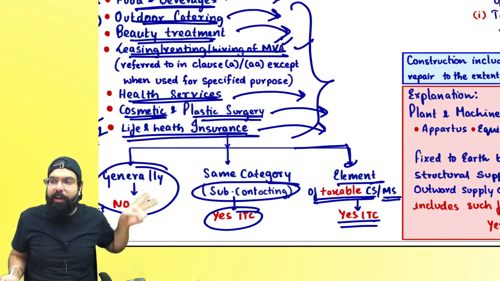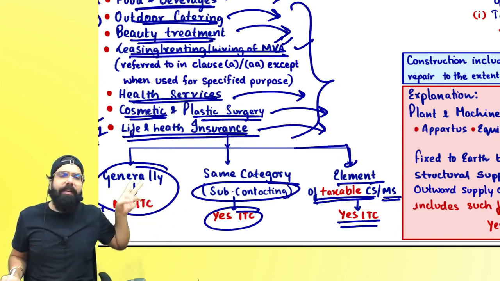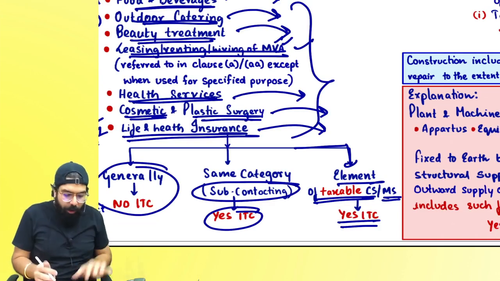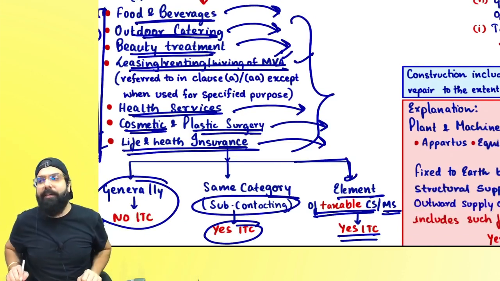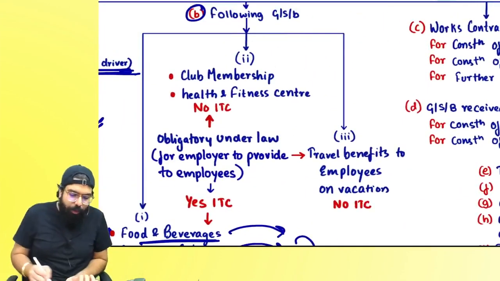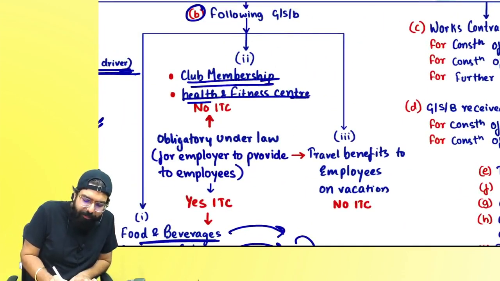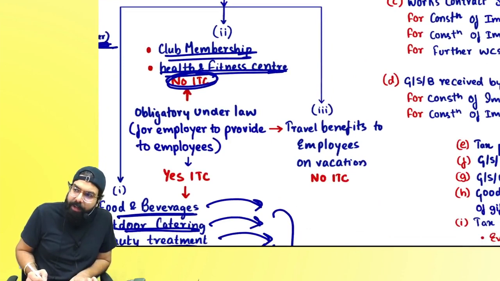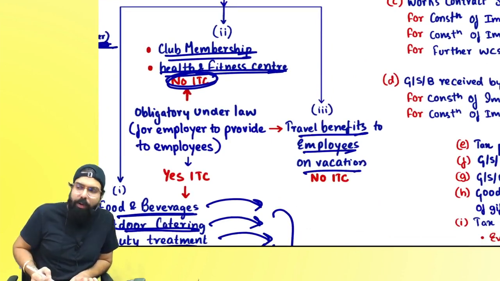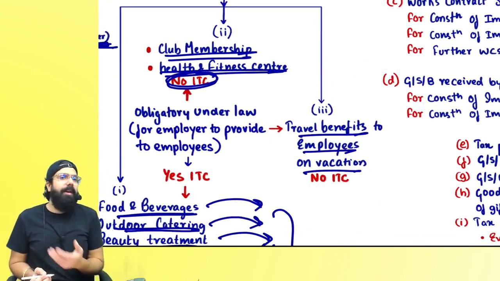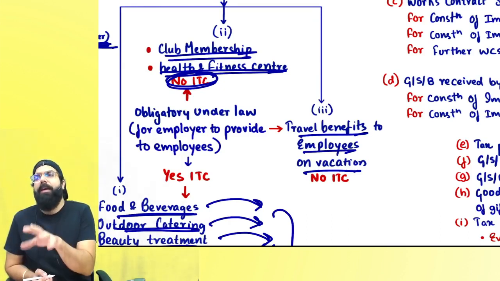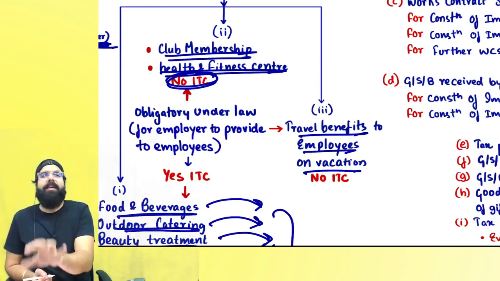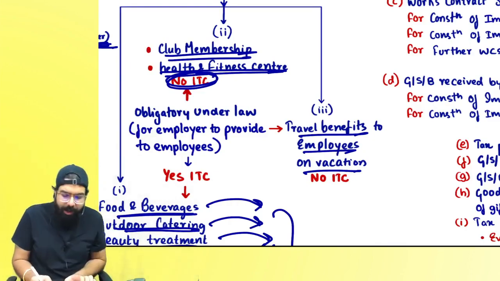Whatever you want to call it, it's a composite supply, but even if it is a mixed supply and all these items are an element of that composite supply or mixed supply, credit shall be allowed. The next one over here is club membership and health and fitness center ka membership ka credit is not allowed. Travel benefits which are given to employee on vacation, home travel allowance, etc. In that scenario, whatever travel benefits you are going ahead and giving to your employee who are on vacation, they will come and give you the bill, you will not get the credit.